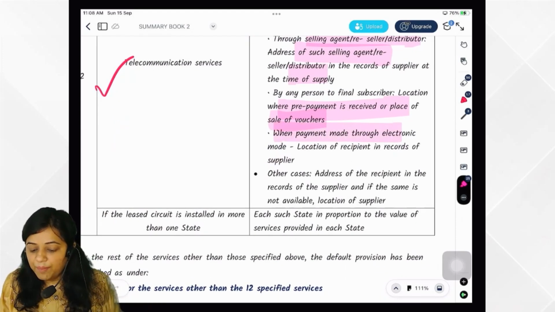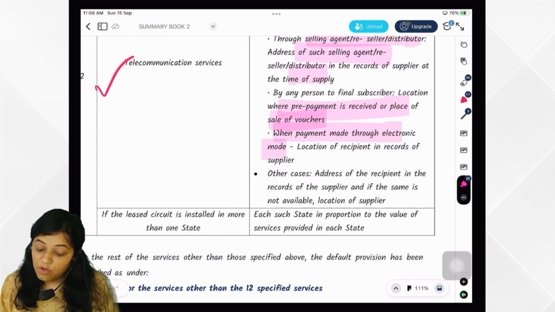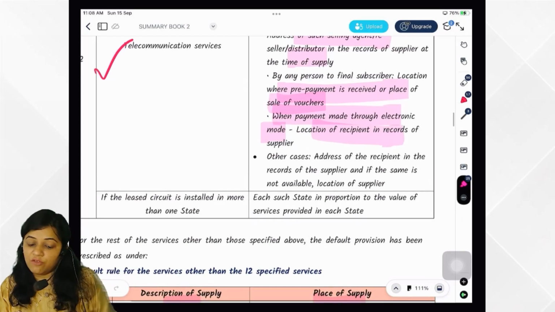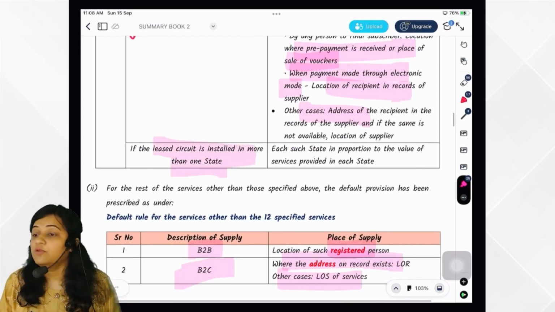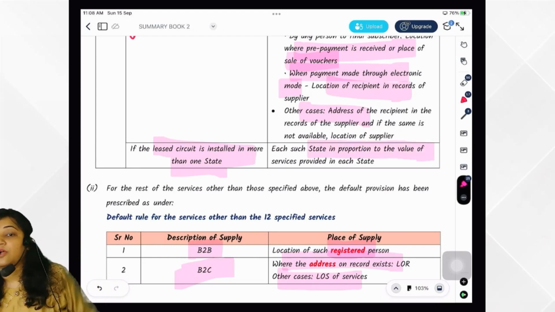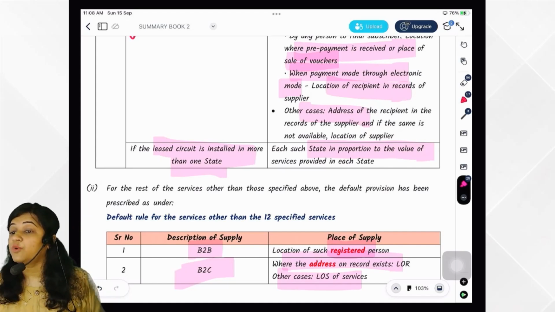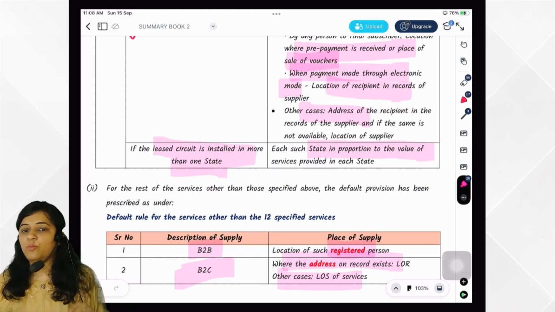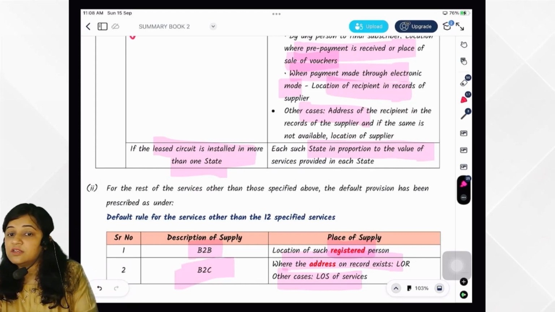Okay, and when the payment is made through electronic mode, then in that case, location of recipient would be the place of supply. And if a lease circuit is installed in more than one state, then what did they say? As per the contract. But if there is no contract, then they give the rule: number of points lying in each state. So if there are 2 points, then 2, but if intermediate states are also there, that will also be considered only if intermediate states are getting its benefit.